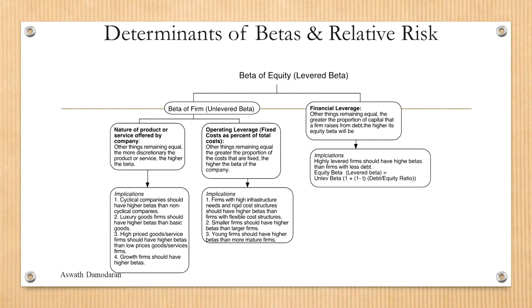The second determinant of unlevered beta is operating leverage, which is the ratio of fixed costs versus variable costs. The company that has high infrastructure needs or high fixed assets investments tend to have higher beta. Smaller companies tend to have higher beta, and a young company, of course, has higher beta, because those two types of companies tend to have low operating leverage, which means they have a higher proportion of costs associated with fixed assets investment.